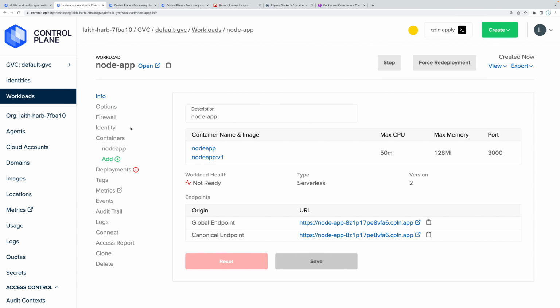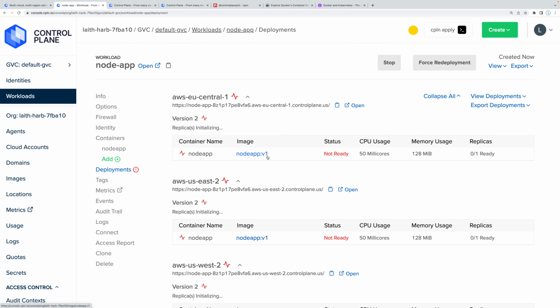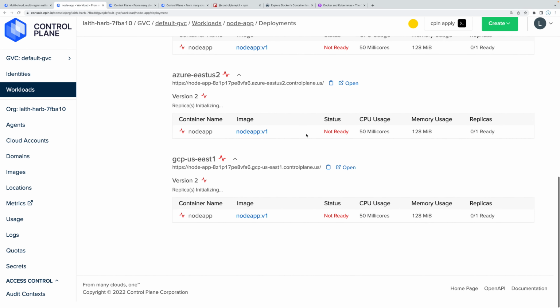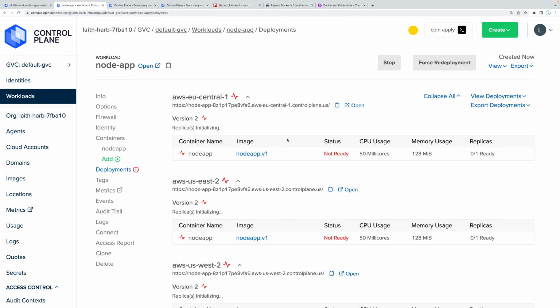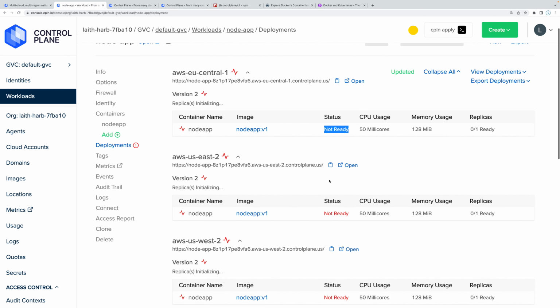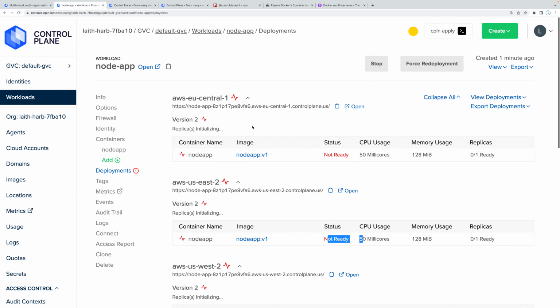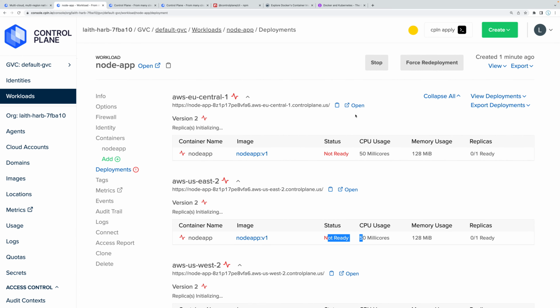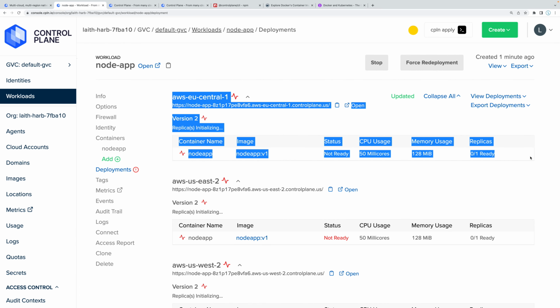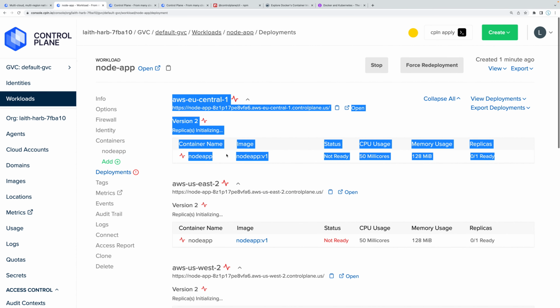So what you want is you can actually go over here to deployments. And for me, you can see a lot of errors because I've done this multiple times. But over time, it's going to go ahead and try to run this. You can see, well, at this point, it's not ready. None of these locations are ready yet. So rather, sorry, my bad. These are not errors. These are just statuses for each particular location.